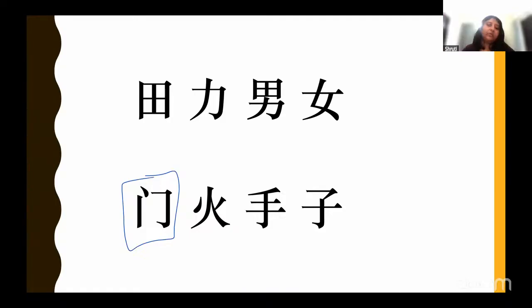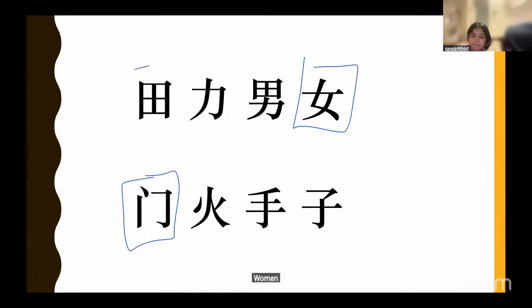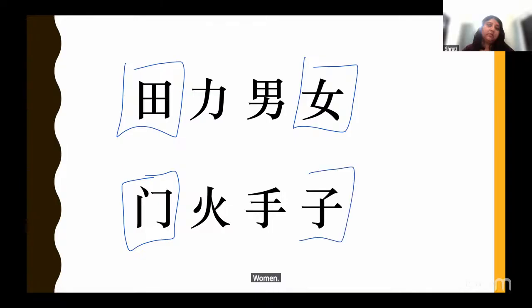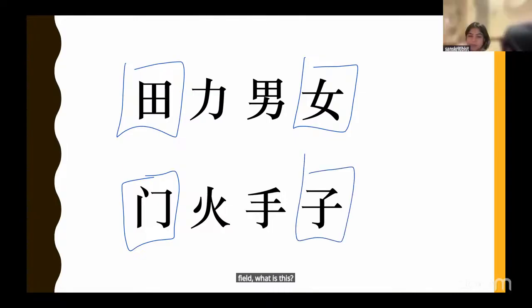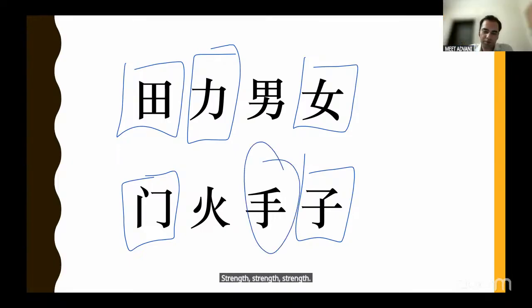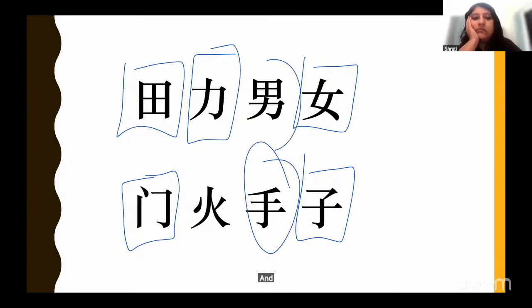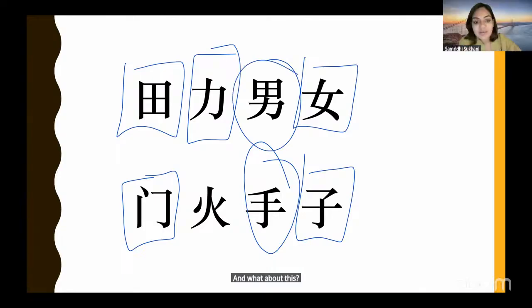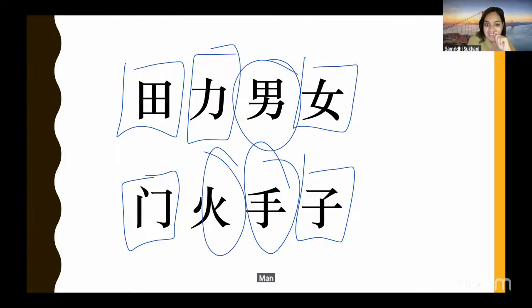Door. What is this? Women. What is this? Field. What is this? Baby. What is this? I'm showing what? Strength. What about this? Hand. What about this? Man. What about this? Fire. Right.